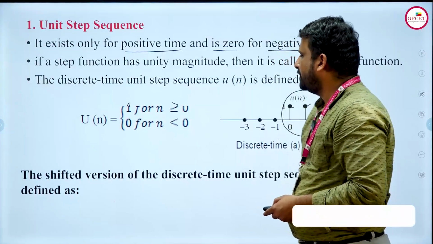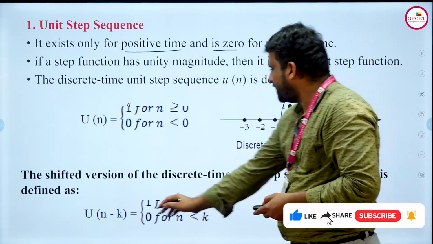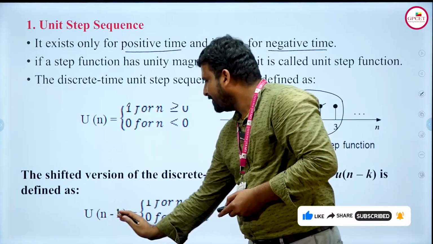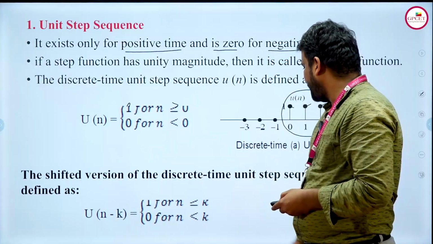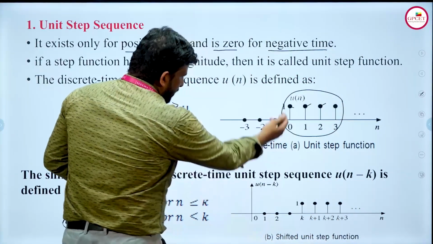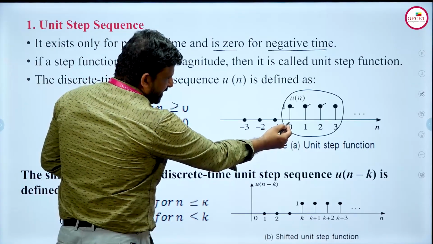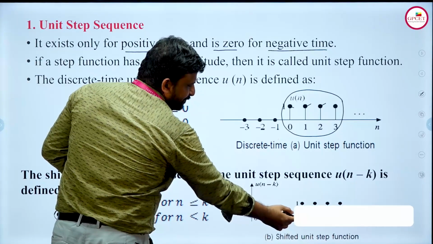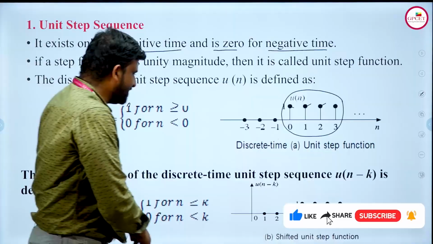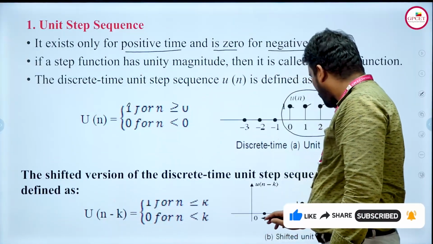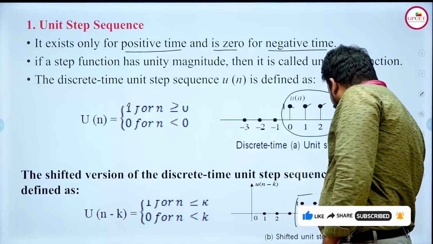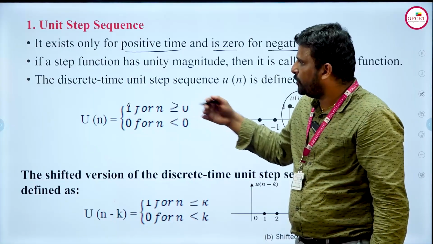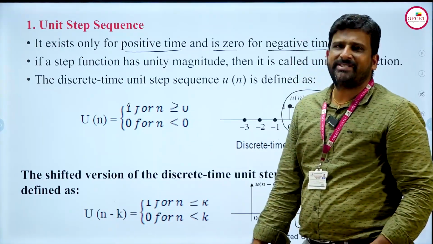The second one, shifted. What will be the shifted one? Here you can compare these two equations. It is u of n and u of n minus k, that is, it is going to shift k times. For example, compare these two diagrams. One starts at 0, that is u of n at n is equal to 0, and the other starts from n is equal to k. That means it is going to shift k times, so the value will start from k. So in these two representations, one is the unit step and the other is the shifted version of the unit step sequence.